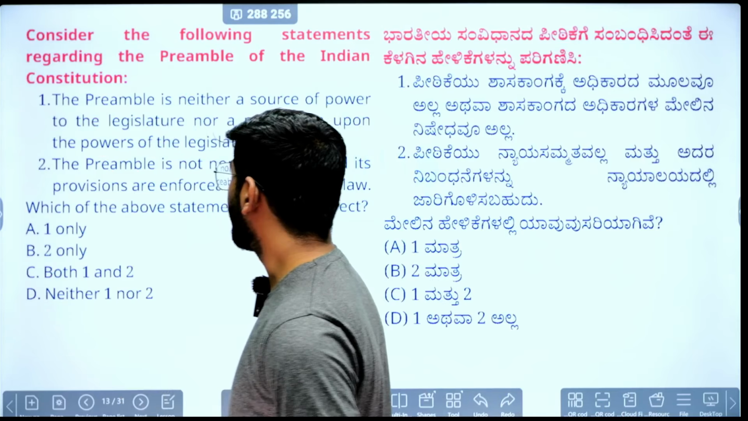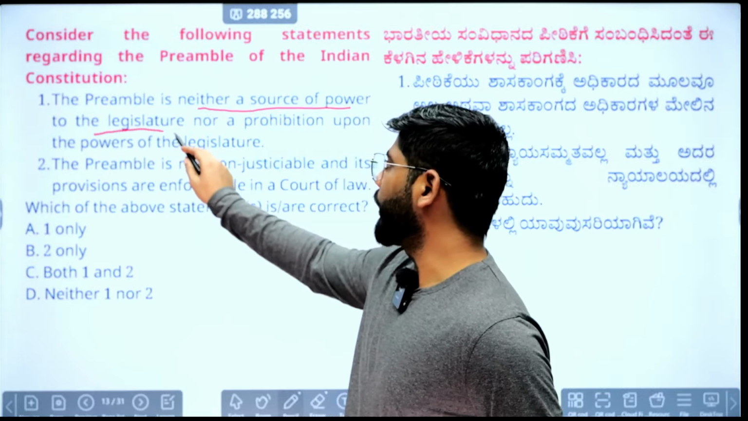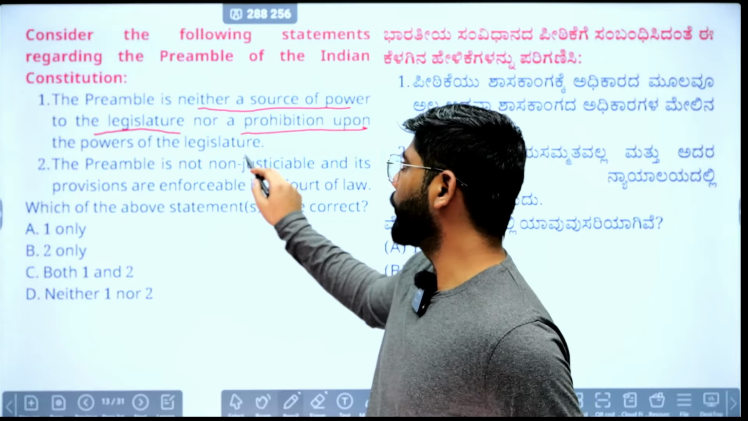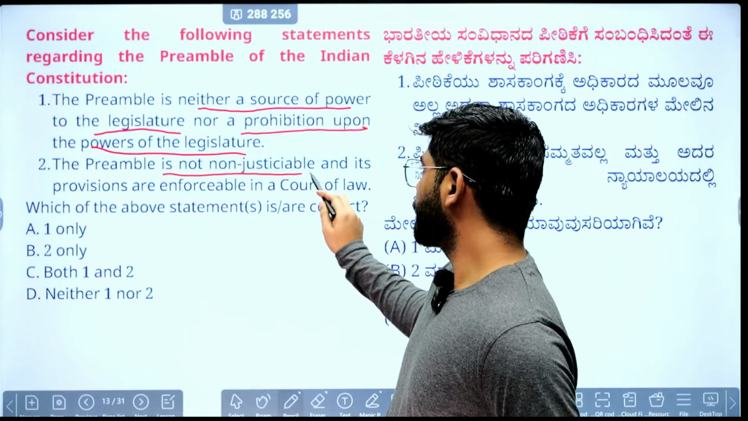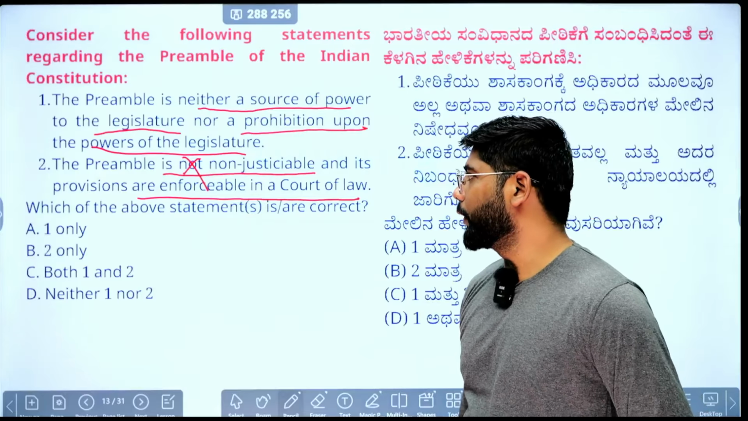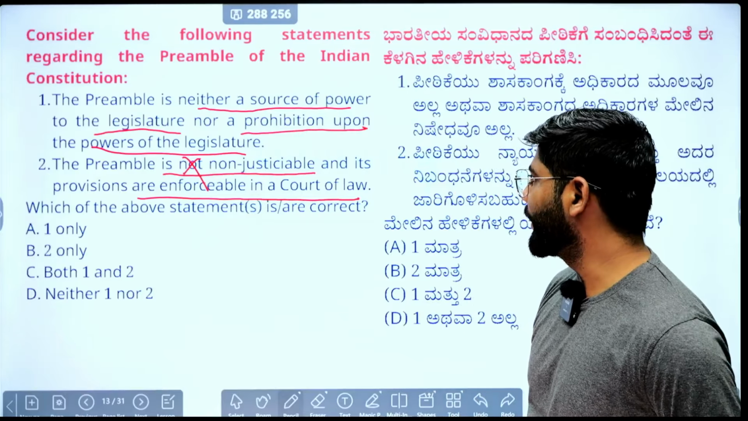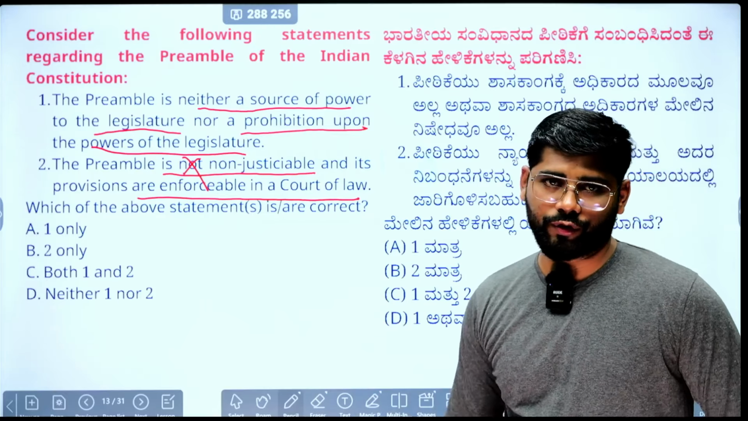It is again about the preamble, the facts about the preamble. The preamble is neither source of power to legislature nor prohibition upon the powers of legislature. Second, the preamble is non-justifiable and its provisions are enforceable in court of law. Pause the video, answer the question.